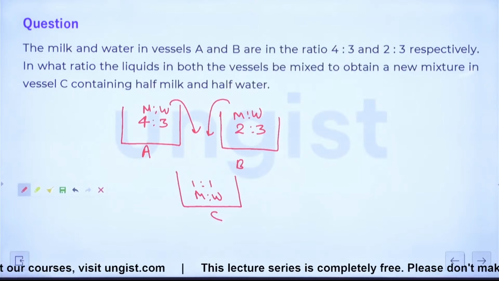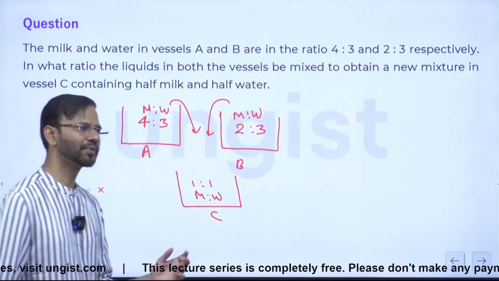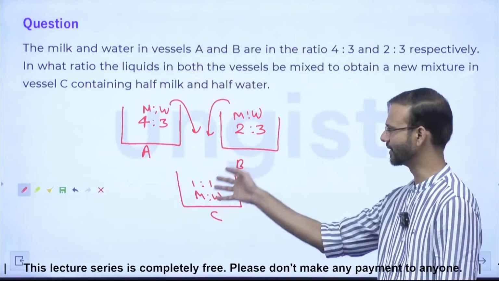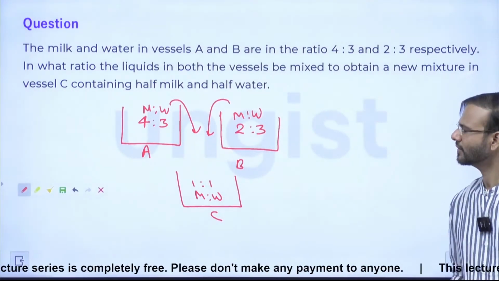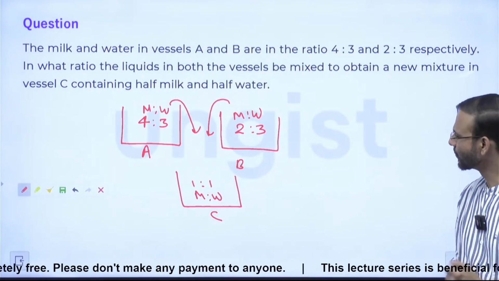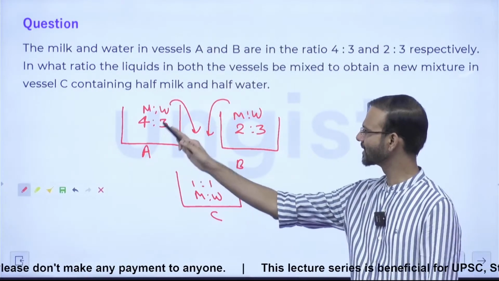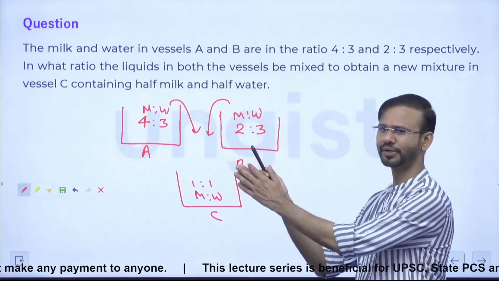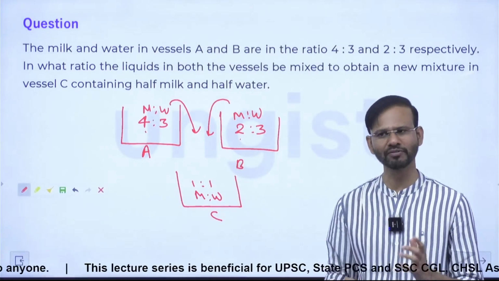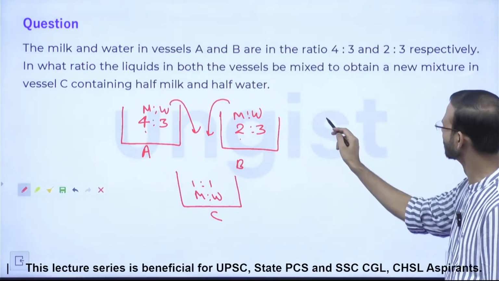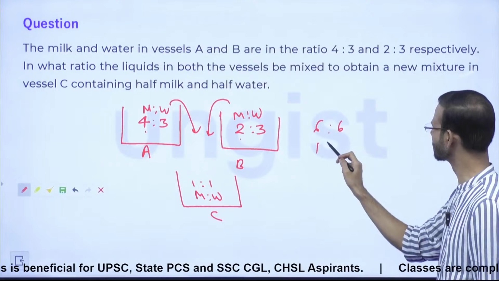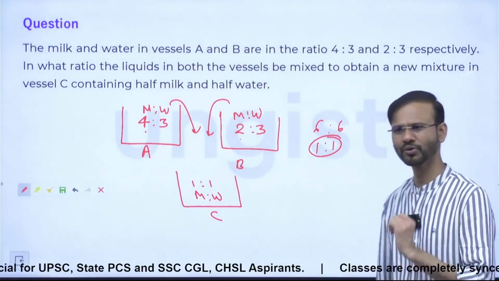Right? अब देखिए, मुझे एक बात बताइएगा. You just observe the data carefully, guys. Just by looking at this data, we can say if we mix this and this mixture completely together, then this is 4 plus 2. 4 plus 2 is what? Milk will be added to milk, right? 6. And 3 plus 3, 6. So this is 1:1. हो रहा है?